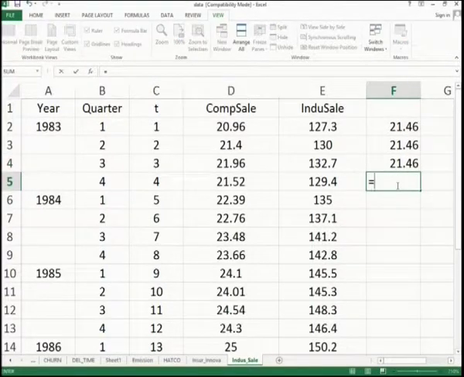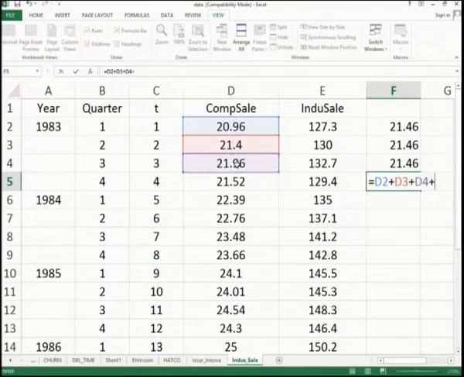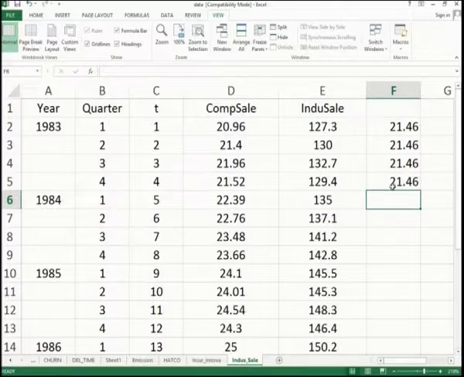Suppose I do not know what function I have in my Excel, but I know the formula. So, I start doing it, first value plus second value plus third value plus fourth value, and then all these values have to be divided, therefore, I make a bracket over it, then divide by the number of items. So, I have the same answer. So, this can be filled here also.